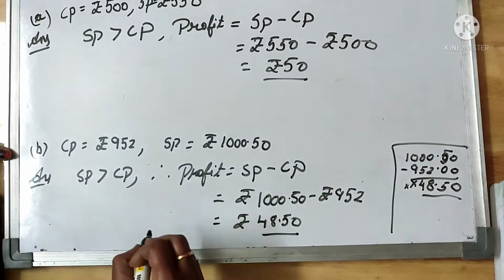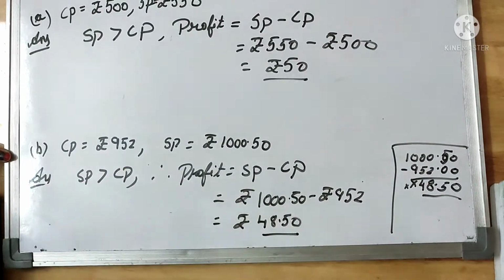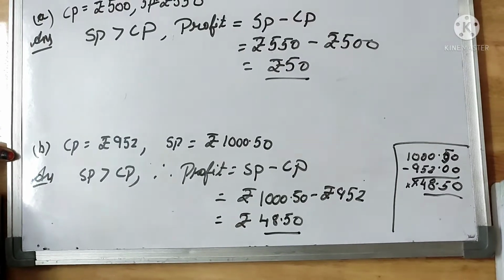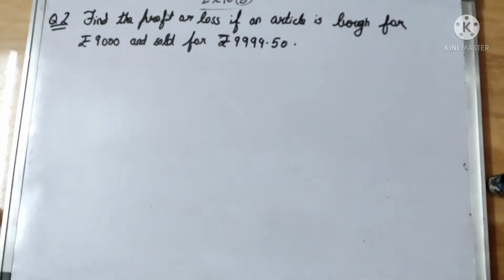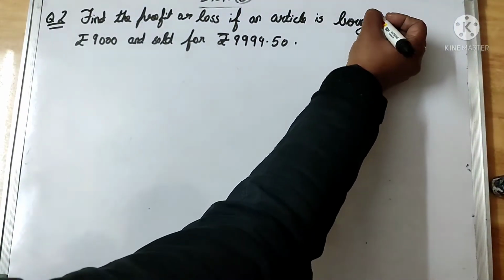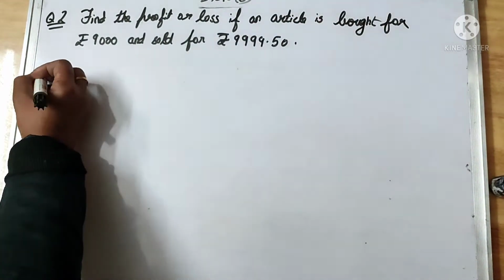Okay, in this way we calculate profit or loss. Now let us do one word problem of this exercise. Now let us solve question 2. Find the profit or loss if an article is bought for rupees 9,000 and sold for rupees 9,999.